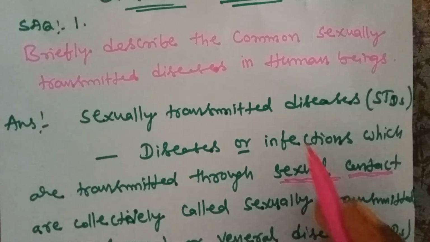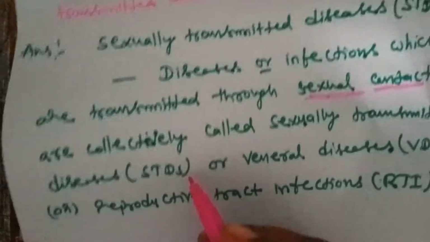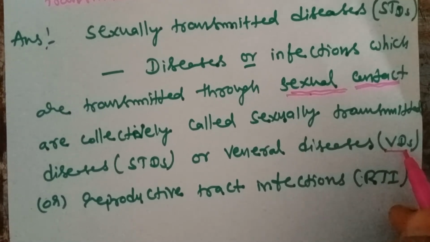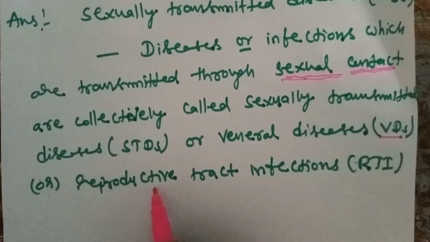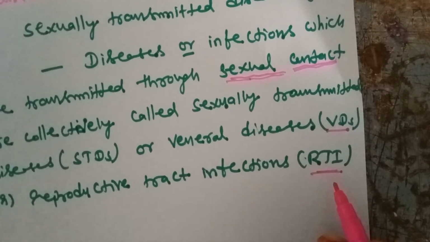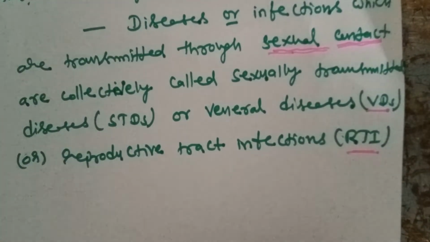But these diseases spread through sexual contact, and are collectively called sexually transmitted diseases, or venereal diseases, or reproductive tract infections. Only the reproductive tract area is infected.